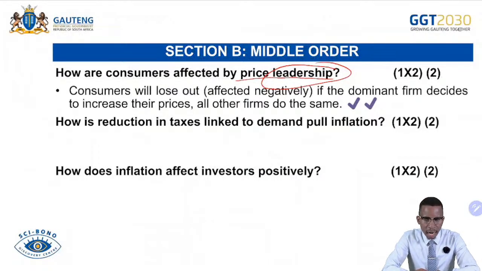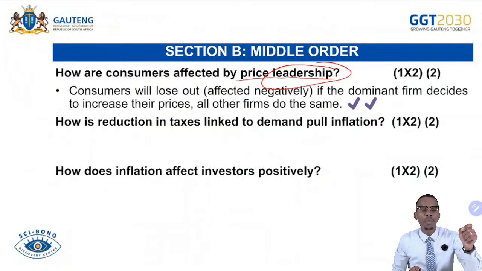How is the reduction of taxes linked to demand-pull inflation? Remember, when we talk about demand-pull inflation, we refer to inflation that occurs because of an increase in aggregate demand, which increases more than aggregate supply. So, if there are lower taxes within the economy, what happens? If taxes have been reduced, especially let's say the personal income tax, that will lead to a high level of disposable income available. If there's more disposable income, we know that people are always tempted to spend. They spend money they don't even have sometimes. So if there's more disposable income available, then people will decide to spend.